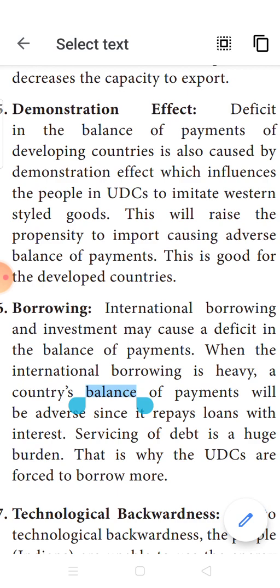The dresses that we wear, we have totally moved from our original way of dressing to the present way of dressing. Where have we taken it from? We have taken it from the Western culture only. So when we start experiencing this demonstrative effect, automatically our propensity to import will be high and this will automatically affect the balance of payment.